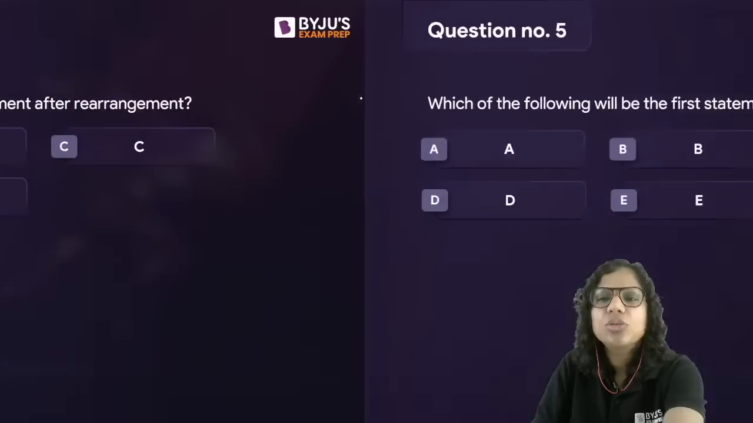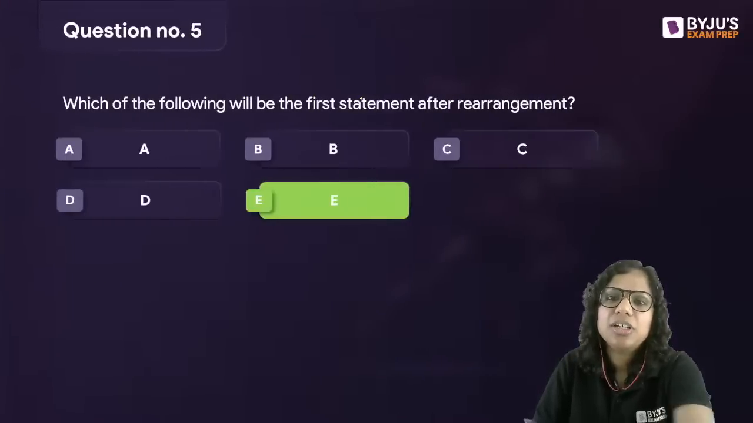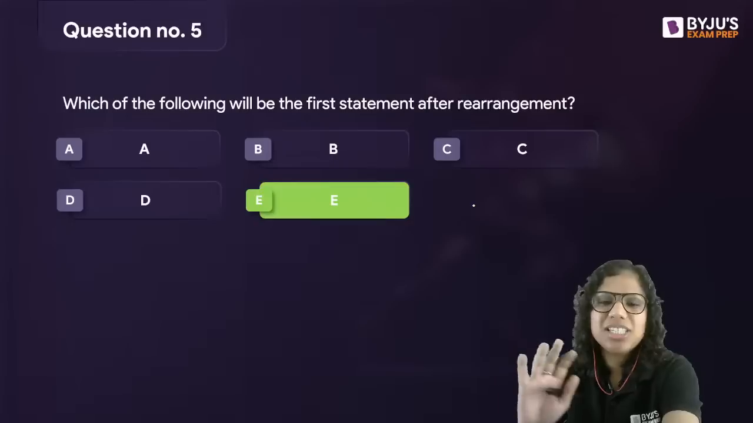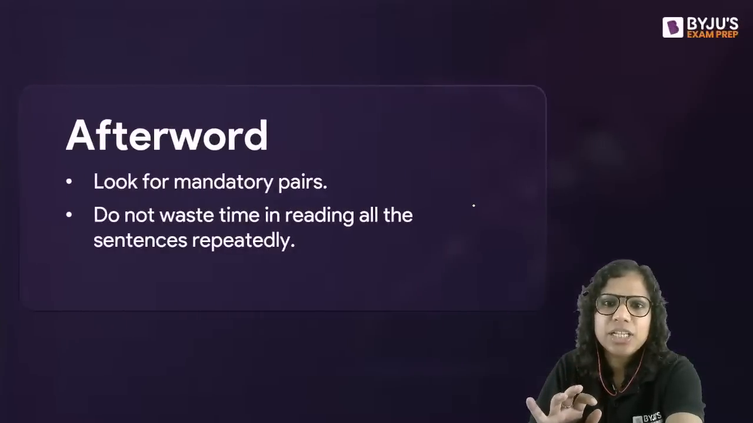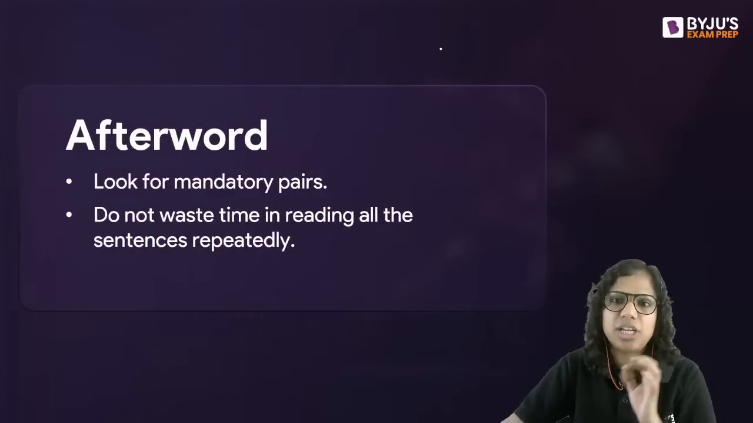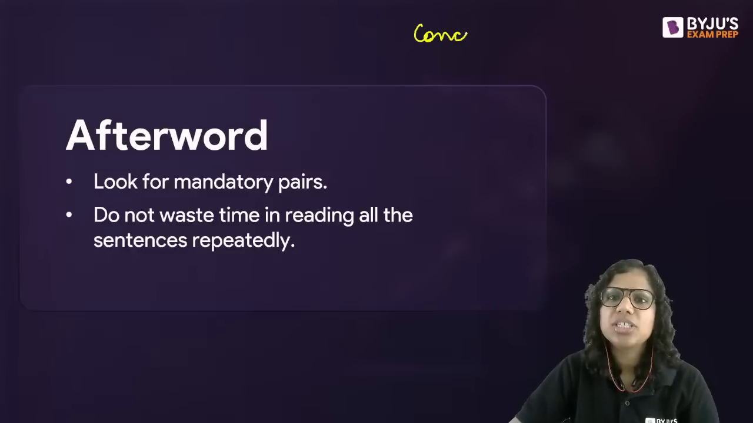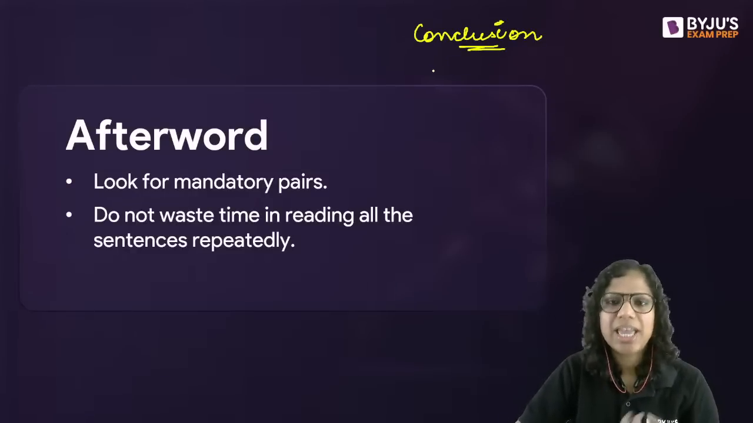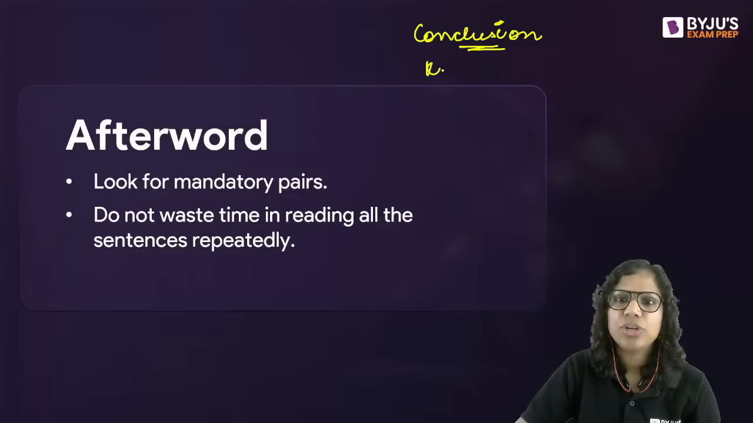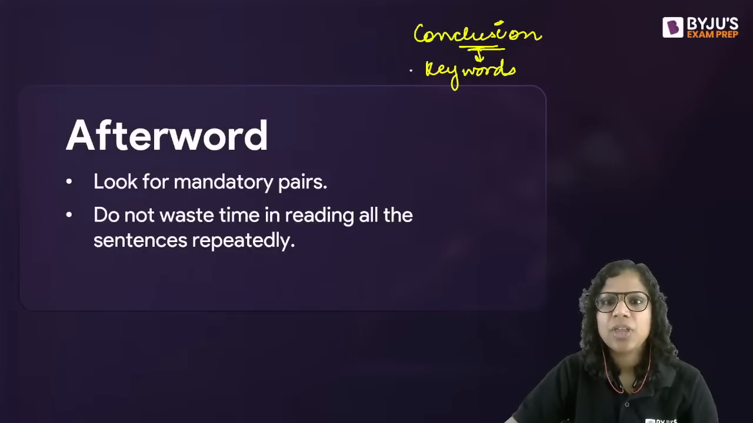How to spot a conclusive statement? First statement is E, right? So this ends our set on Parajumbles. Now see, conclusion statements, a lot of times they can be spotted through keywords: hence, thus, therefore. So look at the transition words or the keywords that we usually use for conclusions.